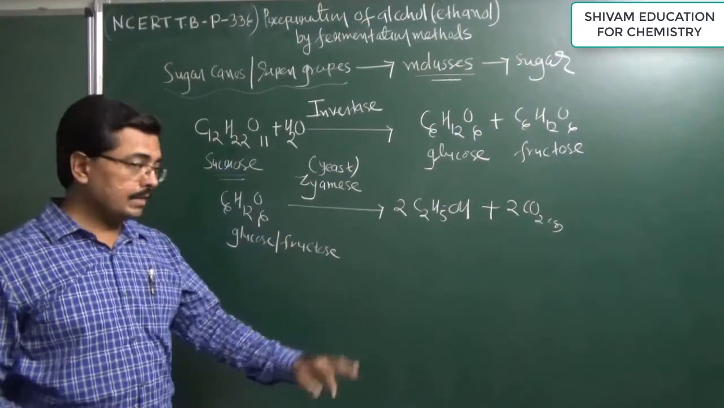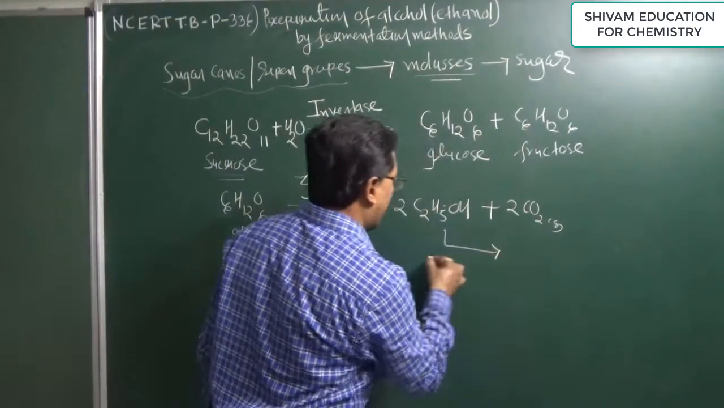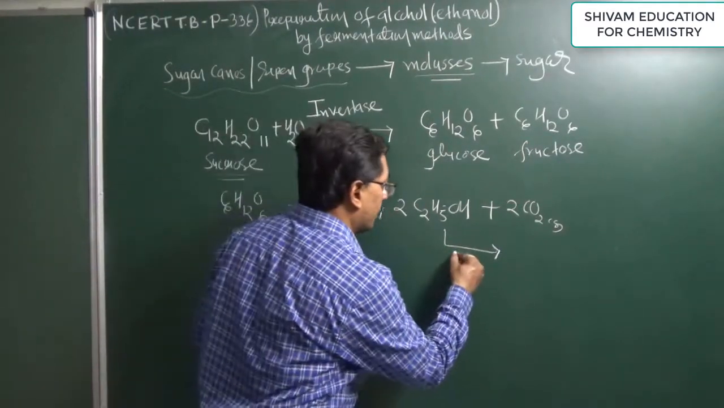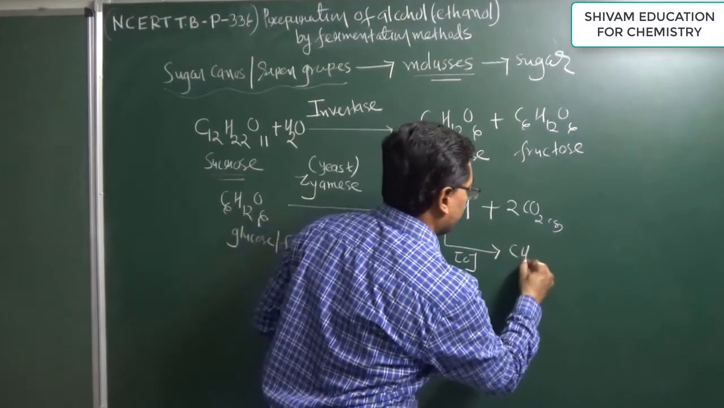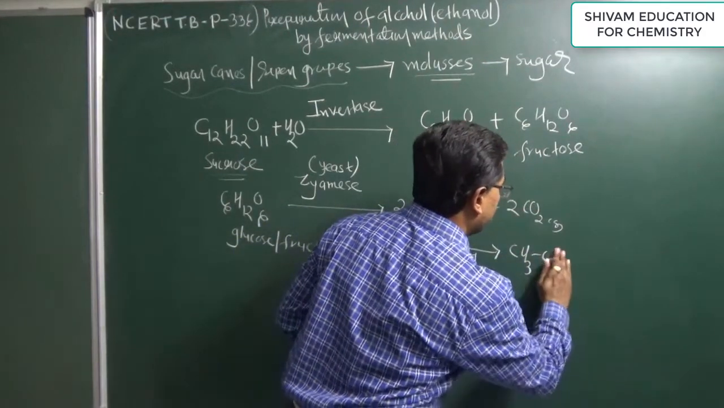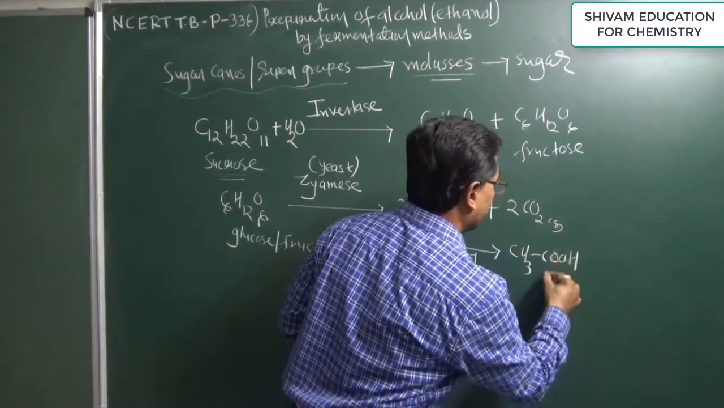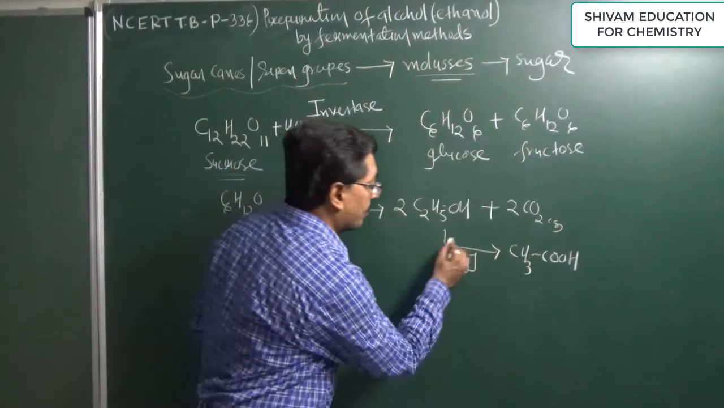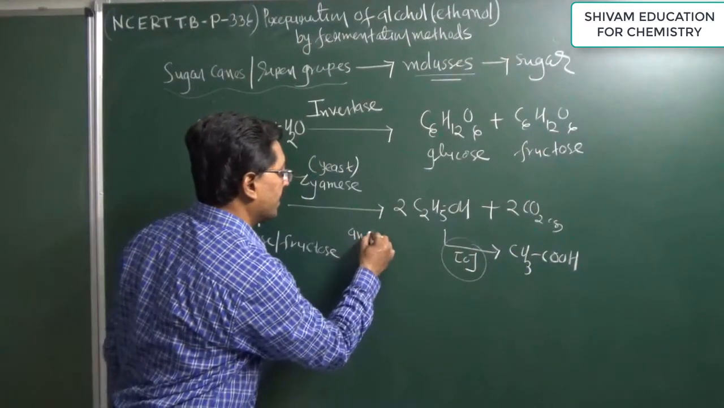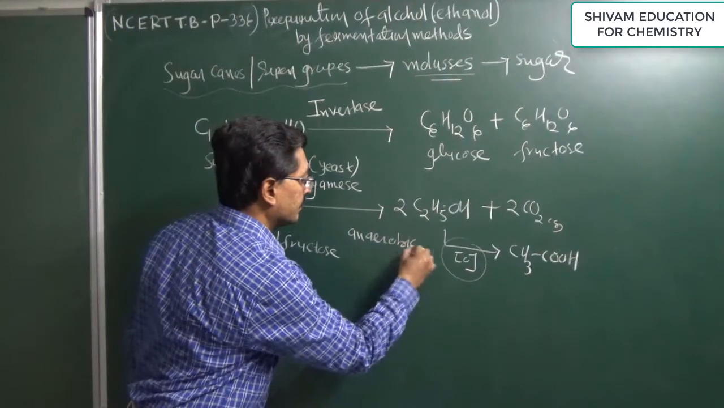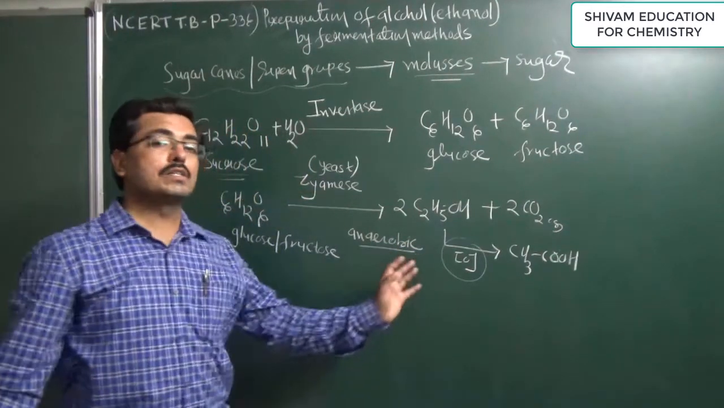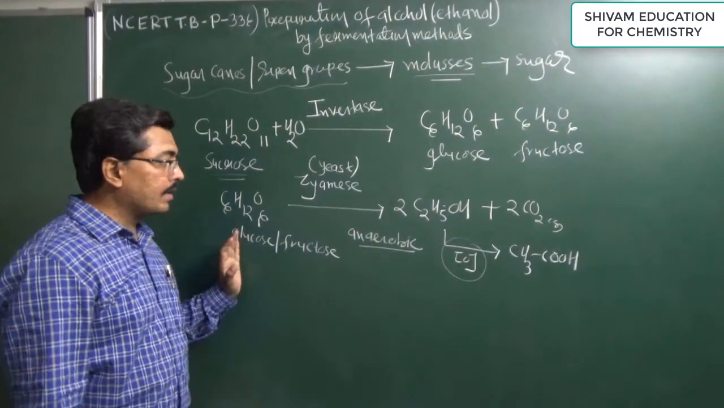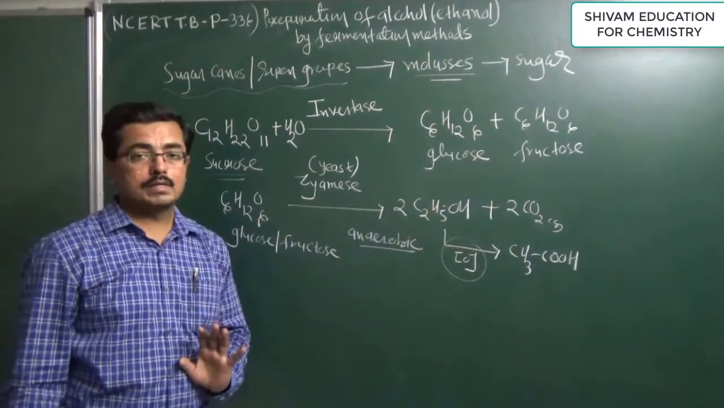Suppose air is present. If air is present, then after the quantity of ethanol increases beyond 14%, it will start to oxidize and be converted into carboxylic acid, or ethanoic acid. So that oxidation does not happen, the reaction is carried out in anaerobic condition. In anaerobic conditions, oxidation will not occur.